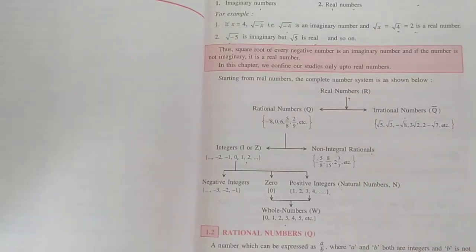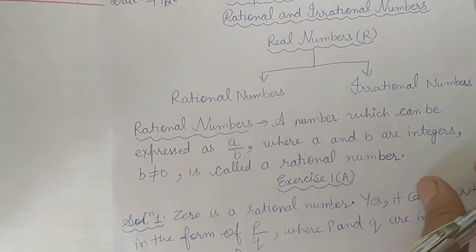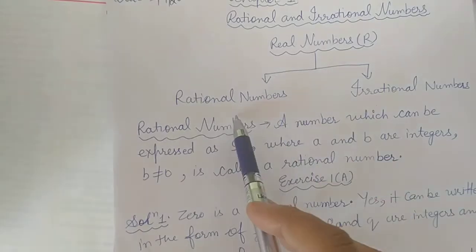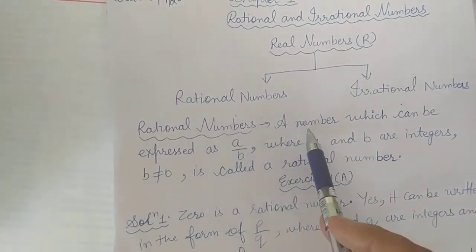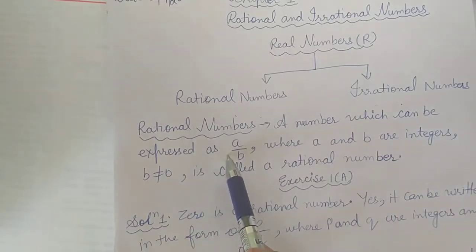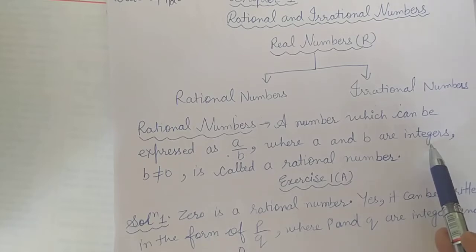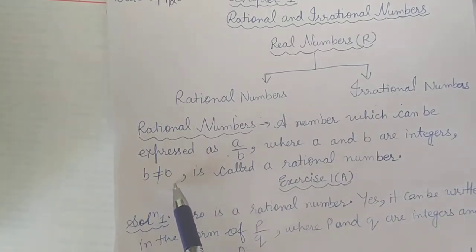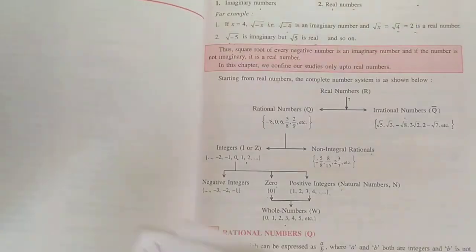Then I send you first assignment. Here it is clearly written real numbers, rational numbers and irrational number. And rational numbers are numbers which can be expressed as A upon B, where A and B are integers and B should not be equal to 0, is called a rational number.